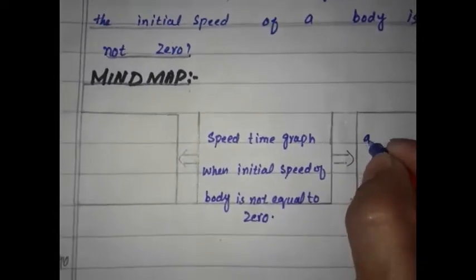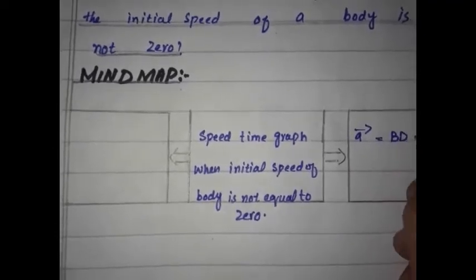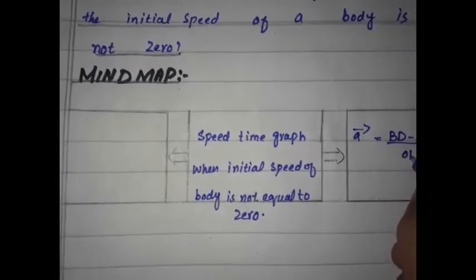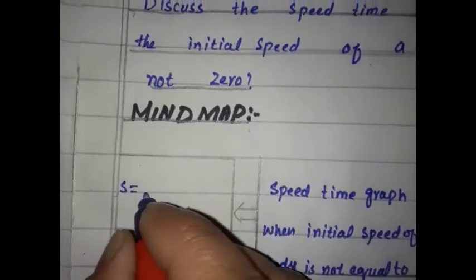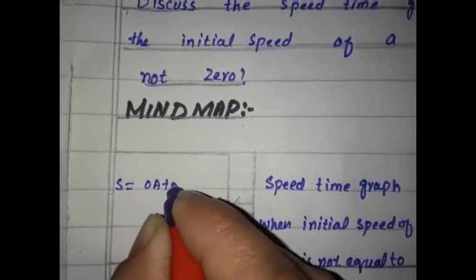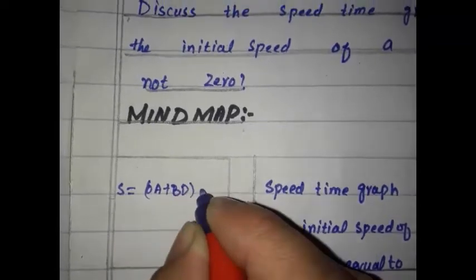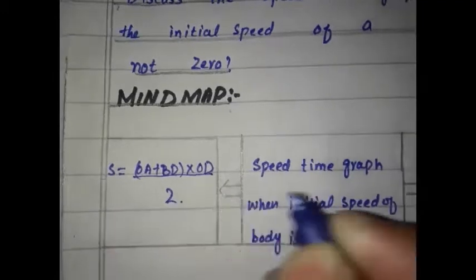Two points: acceleration a is equal to BD minus OA divided by OD, and S is equal to OA plus BD multiplied by OD divided by 2.